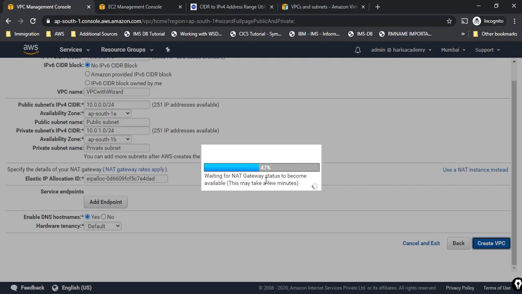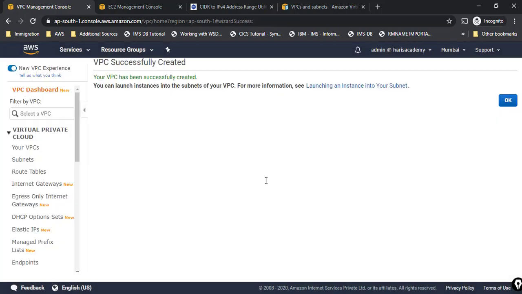But while doing this, you will not understand more details about how VPC works. So that is the reason we will see the other way around as well after this. Once it is completed, we will go and see whether everything is created properly or not. I'll pause the video for some time. Once this is done, we can resume again.